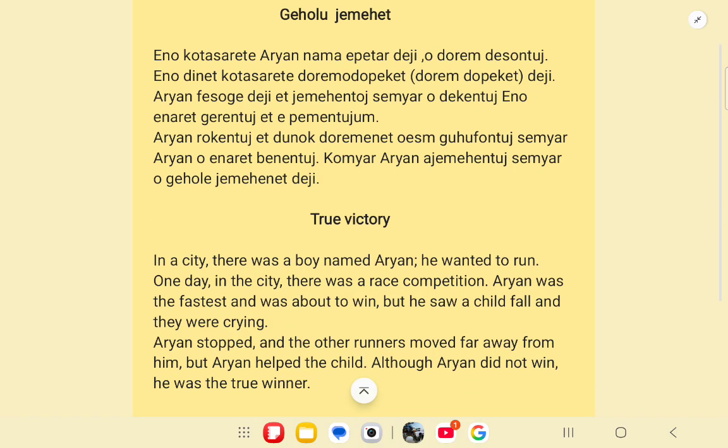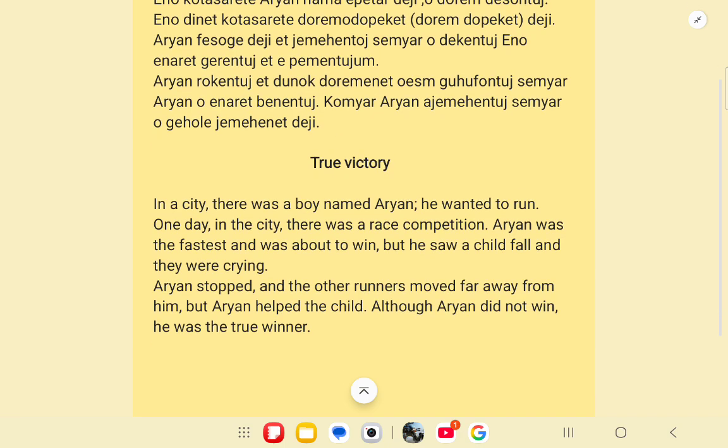Okay, now I will read the English text. In a city, there was a boy named Aryan. He wanted to run. One day in the city, there was a race competition. Aryan was fastest and was about to win. But he saw a child fall